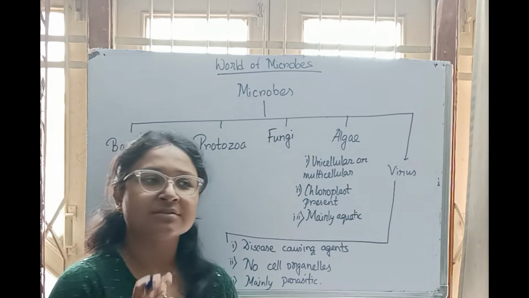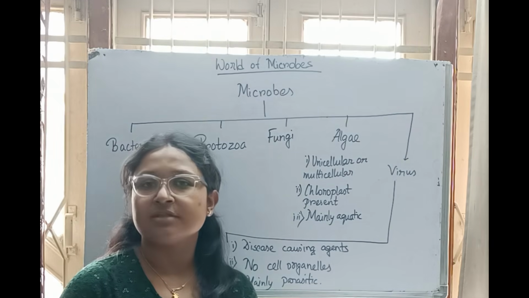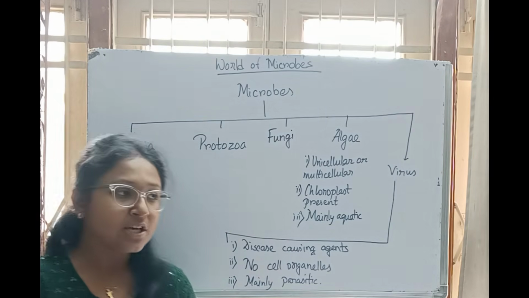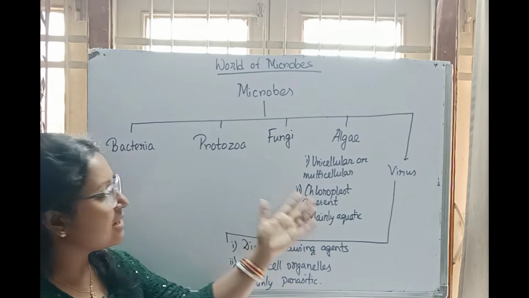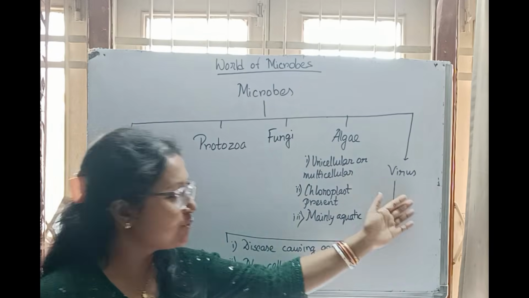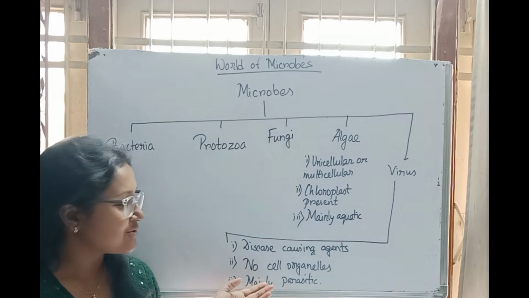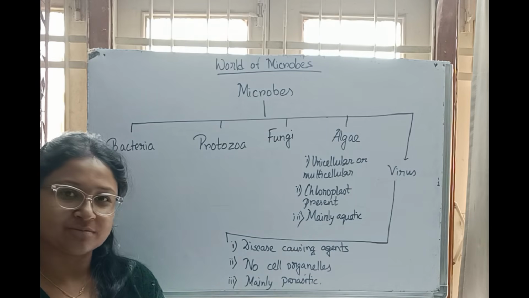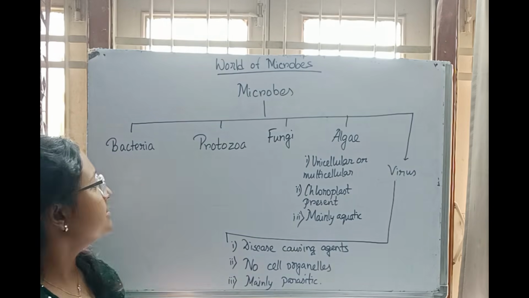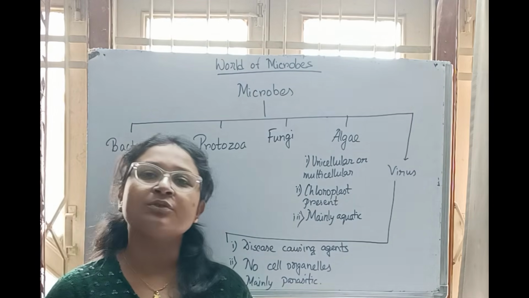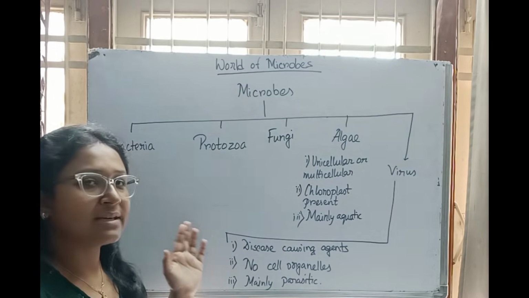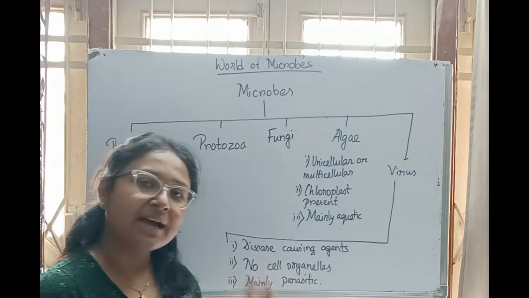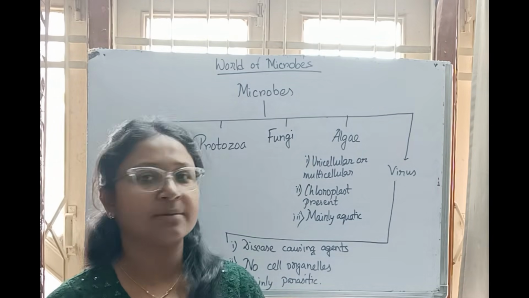They are mainly parasitic, that means they will survive within any other organism for their survival. The most dangerous one is the virus. So all of these together compose the microbes. Now, what you have to remember is 2 or 3 characters from each and every part and only one example of each.